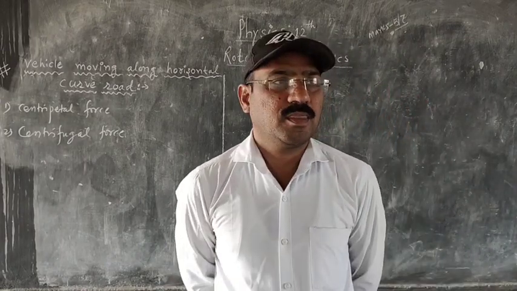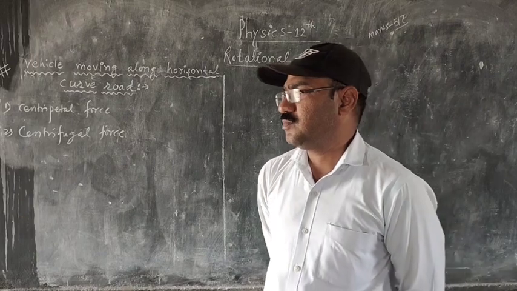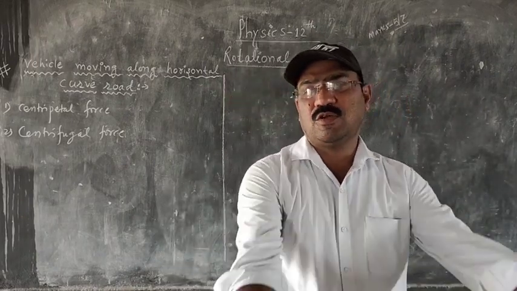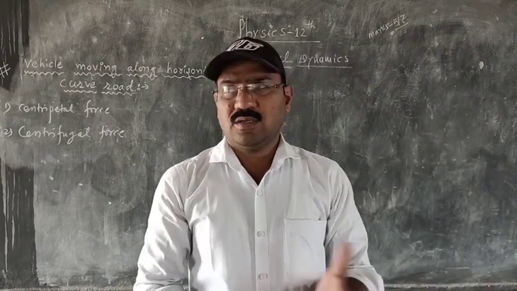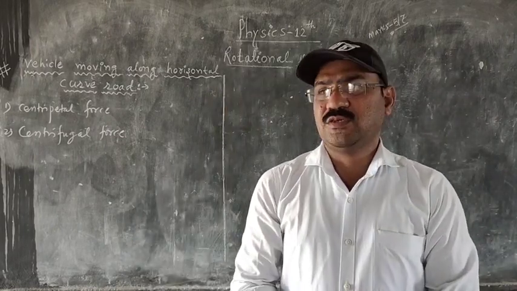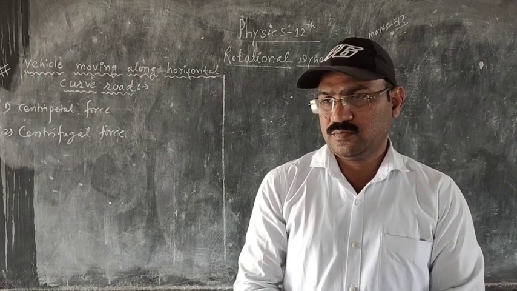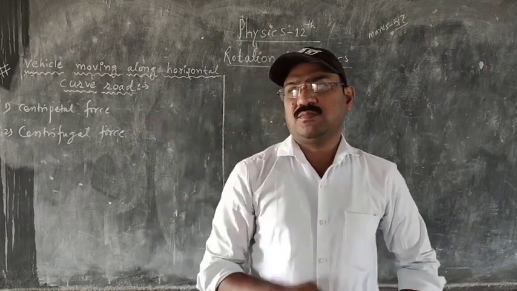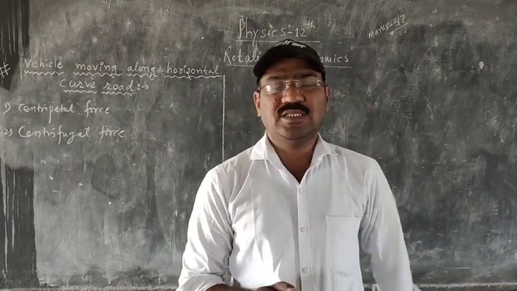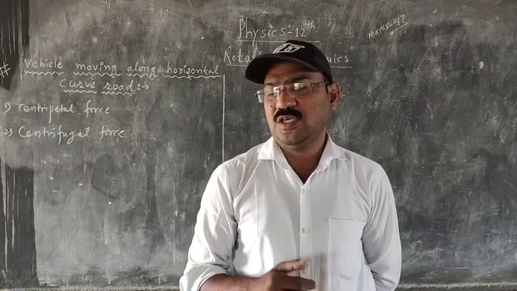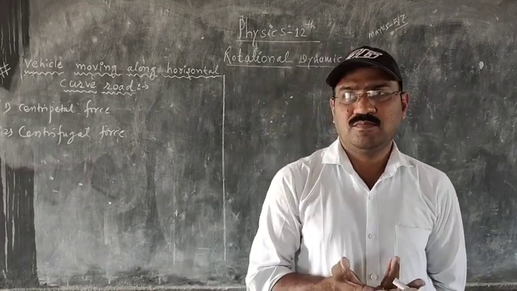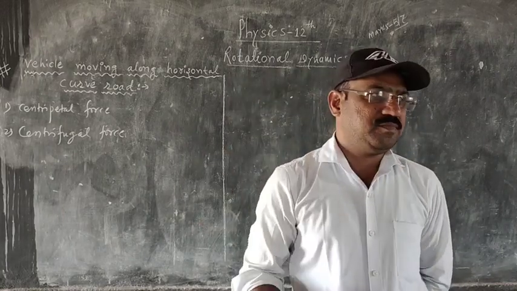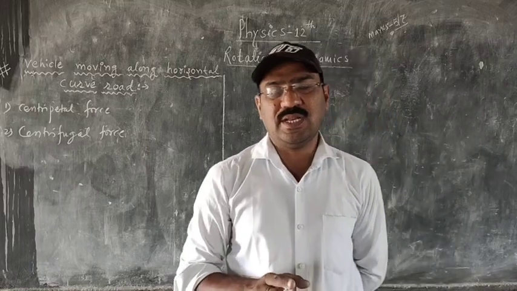Dear student, in the last lecture we have seen the circular motion, the definition of circular motion, and the examples of circular motion. Suppose any particle or body revolves around a circular path, that is along the circumference of a circle, it is called circular motion. A motion which repeatedly moves again and again along the circumference of a circle is called circular motion.